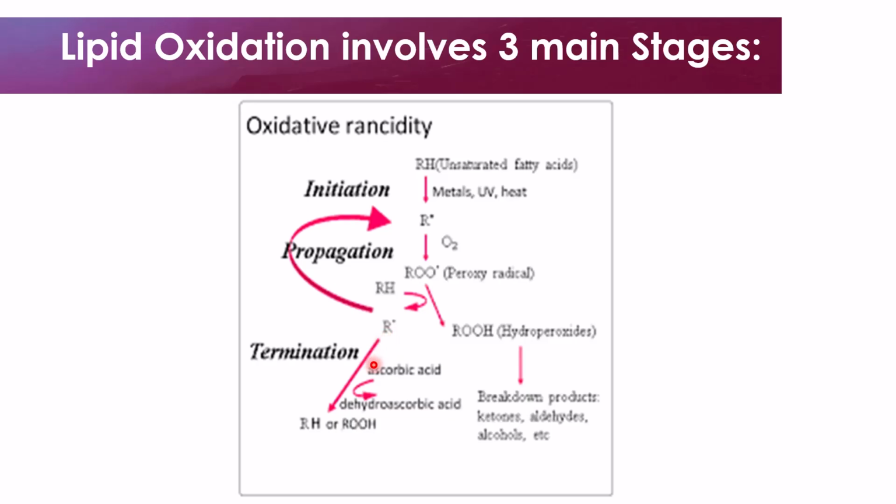And also an antioxidant like ascorbic acid or vitamin C can be introduced into the termination step to react with these free radicals over here to form a stable molecule. So this is just an illustration showing the three main stages of oxidative rancidity.